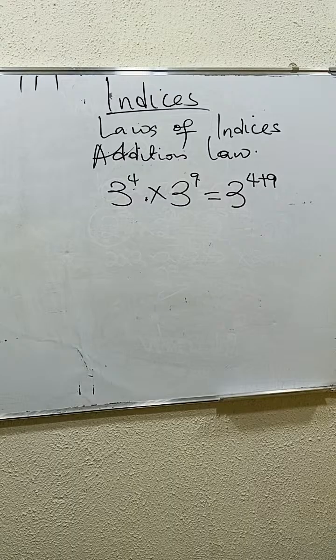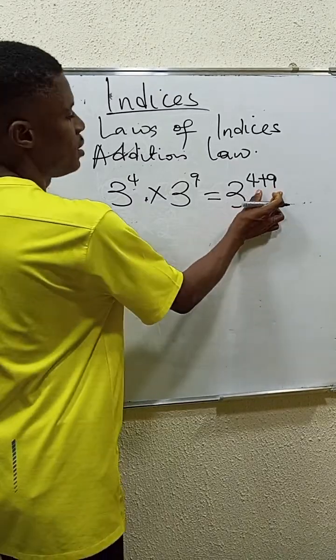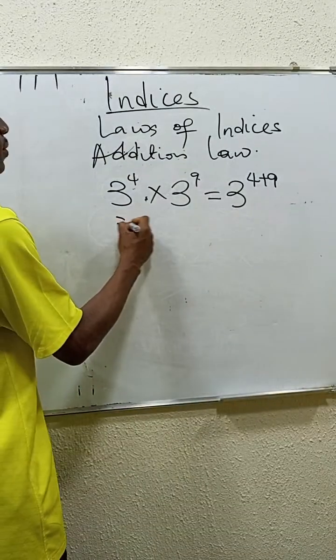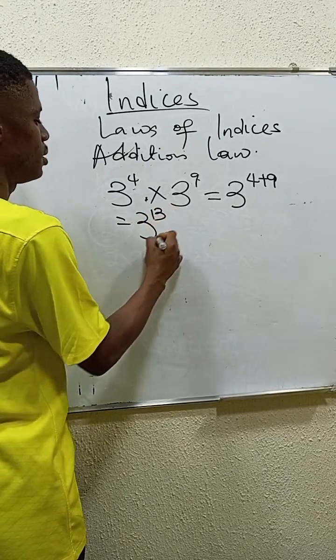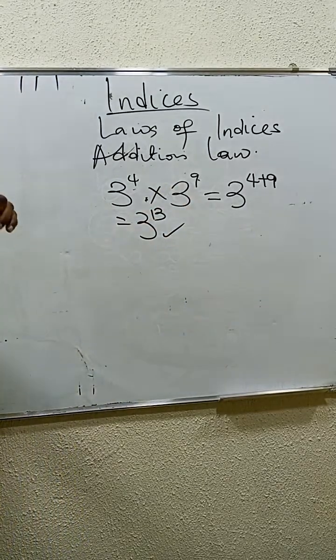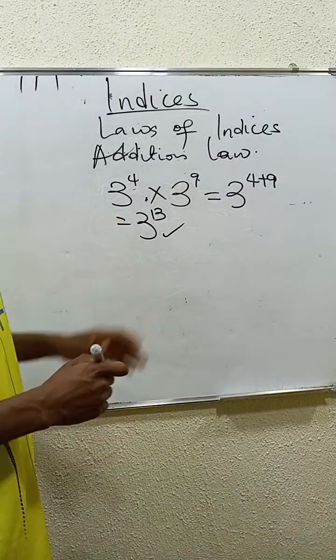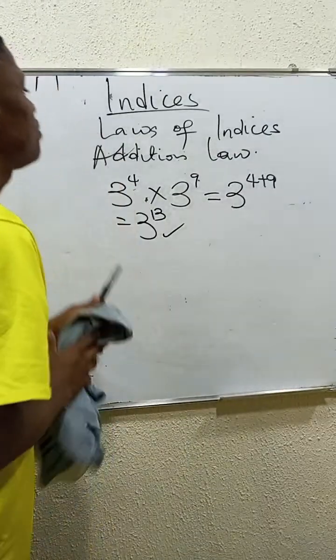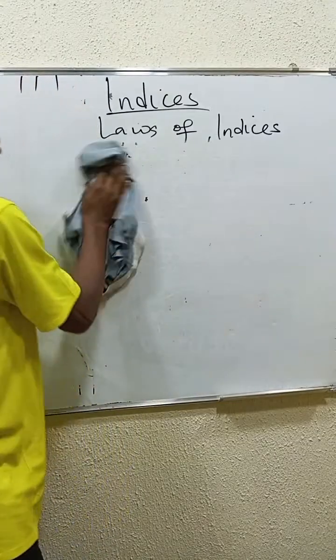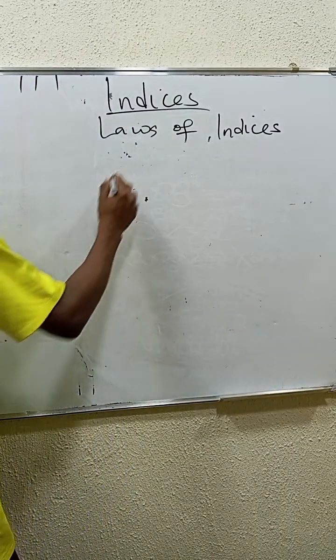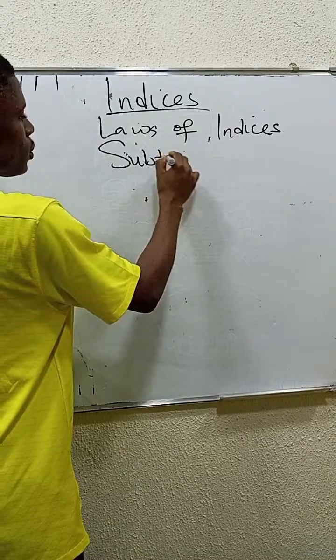Okay, so you can now see that 4 plus 9 is 13. This gives 3 to the power of 13. And that's the answer. So this is how we simplify using this law. Same thing is applied when we look at the subtraction rule.